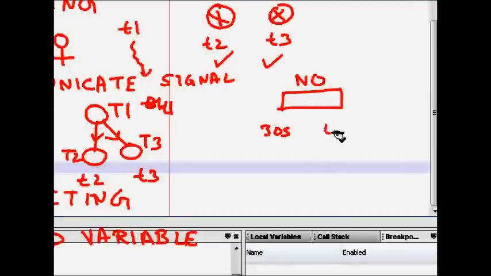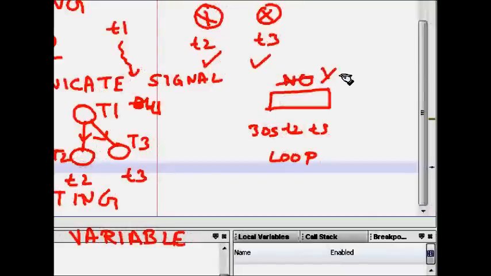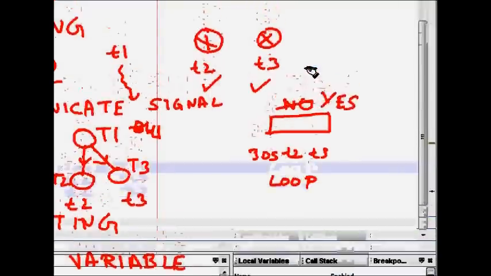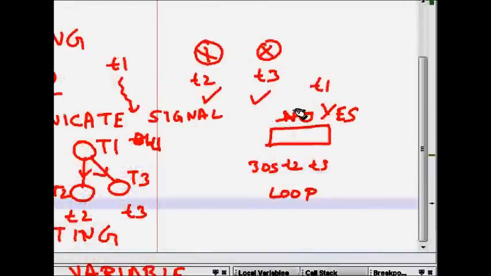Again T2 and T3 both will come and anxiously look, in a loop, it's no, it's no, and they go away and come back. Then finally after some time they will see that it has become yes, and this yes was written by the thread T1. So now they will start their work.